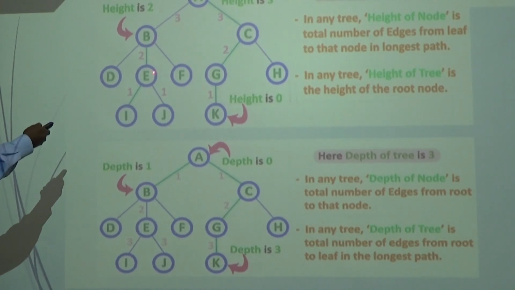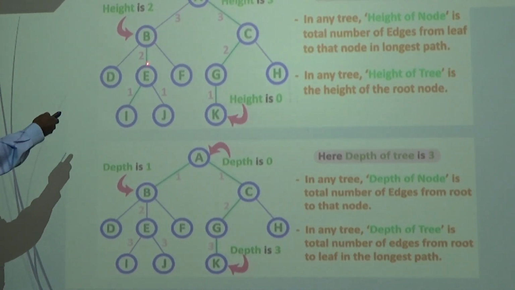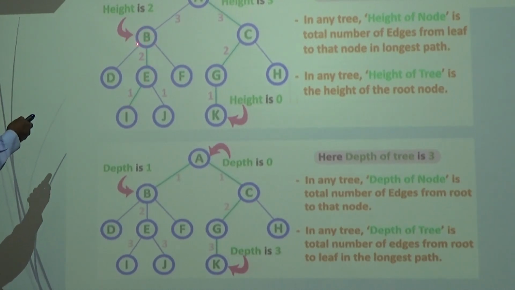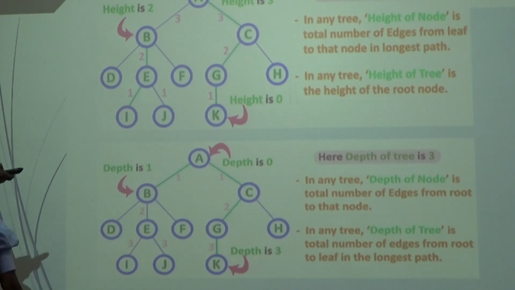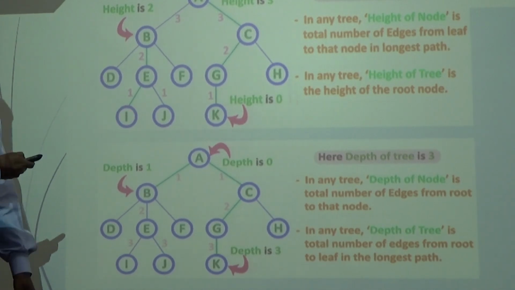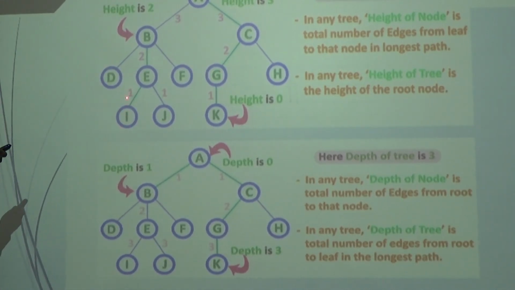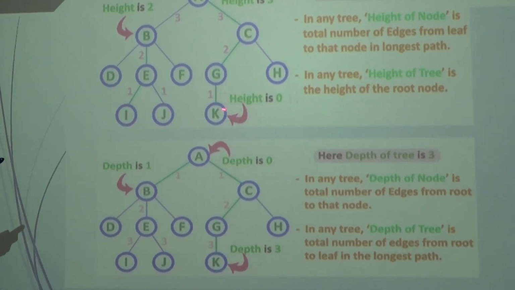That's a 3. So the height of the node B is 2, because we have to calculate the height of a node from the leaf node to that particular node. This is 1 and 2. So the height of node B is 2. The height of the node I is 0, because the height of the leaf nodes is always 0, since we don't have any children from these leaf nodes. Height of node J is also 0. K is also 0.